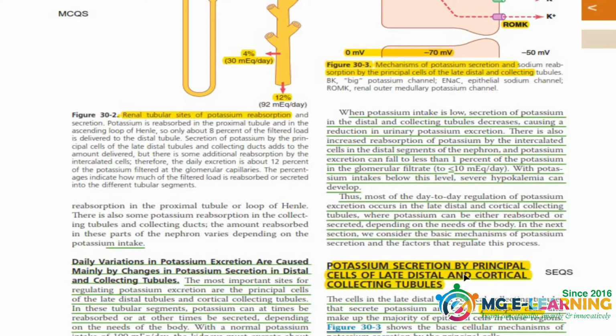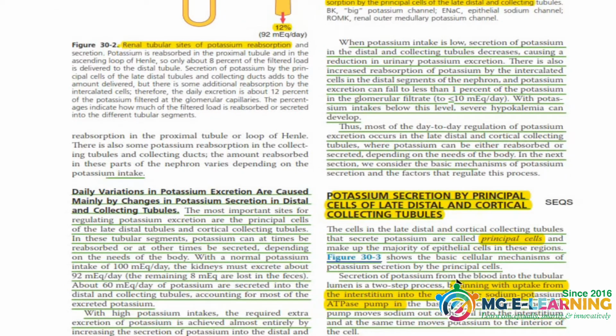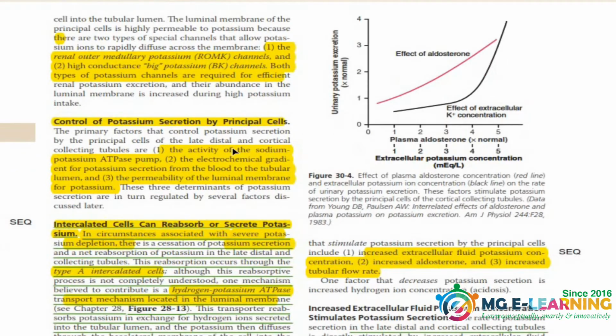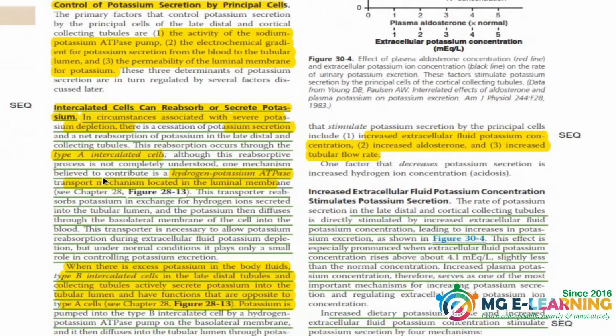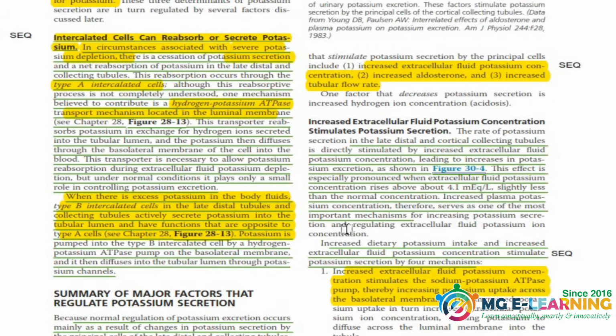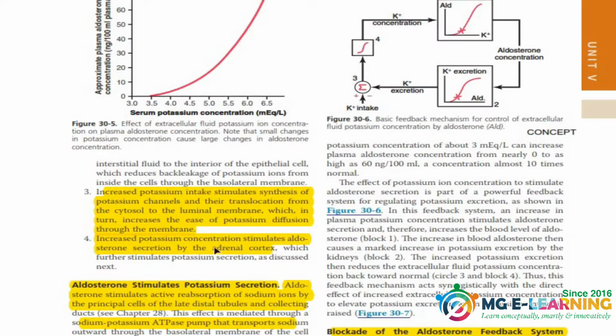This is the potassium secretion by principal cells of the late distal tubule. So you have to do the important points for your SCQ from this whole topic. The intercalated cells, these all are important for your SCQ. Again, this is the continuation of that SCQ. The summary of major factors, this is again important for your SCQ. This is again your SCQ, these 4 points.